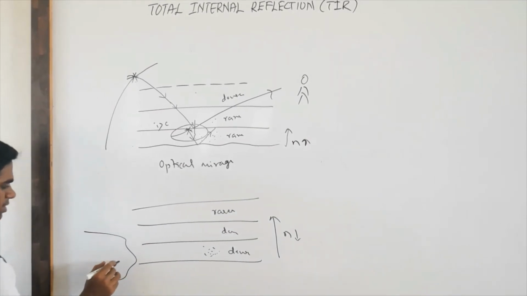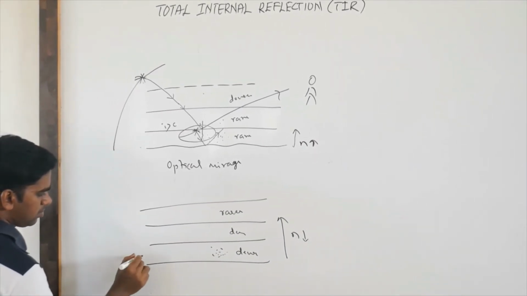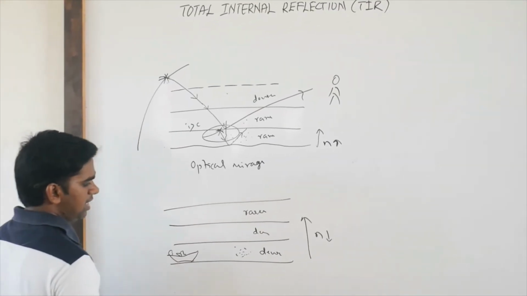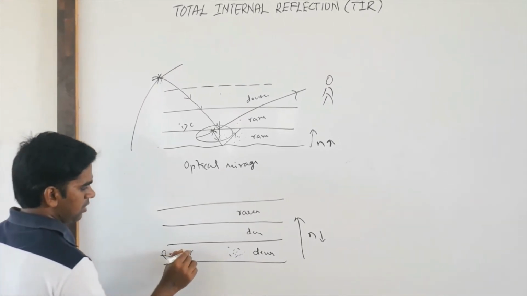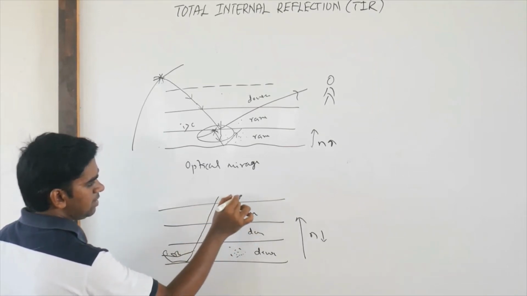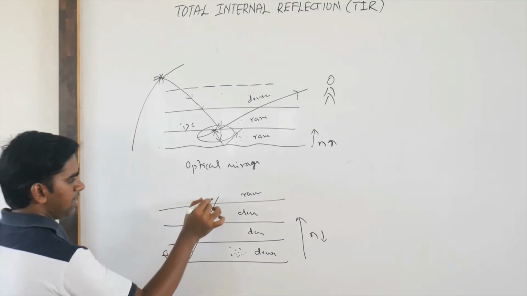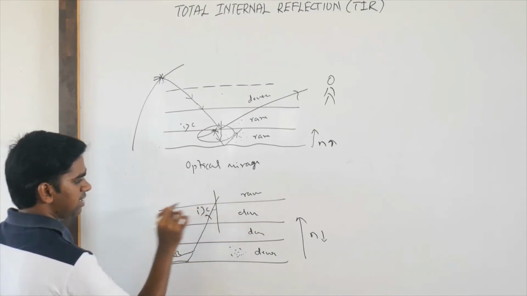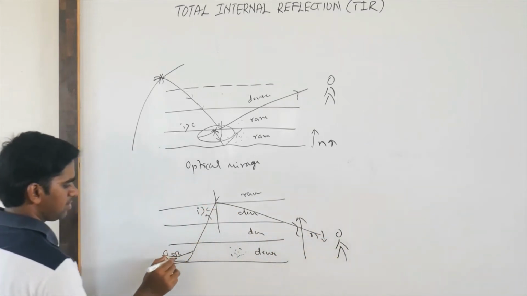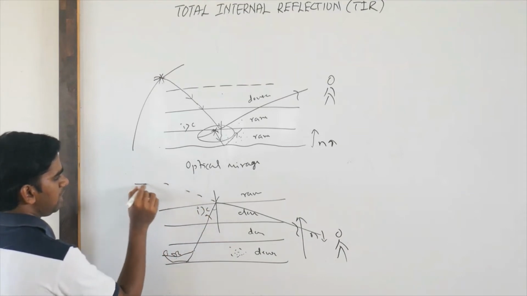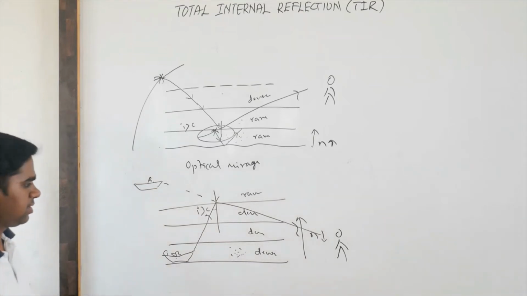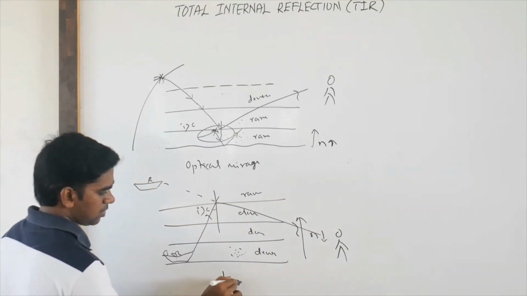Suppose there is an ocean. Suppose there is an object, say a boat or something. A ray of light is traveling from this one. It is traveling from denser to rarer medium. At this point, if the angle of incidence is greater than the critical angle, what will happen? It will reflect. So for a person standing here, this ship or boat seems to be at this point. So you can see its image above the surface of the Earth. So this is what we call looming.